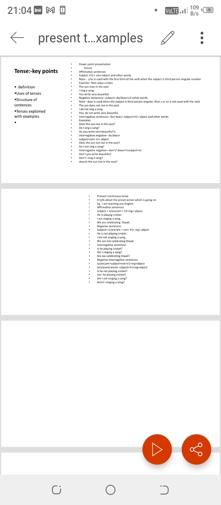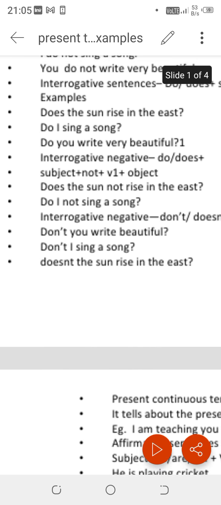when the subject is third person singular number, when the subject is singular and third person. You know, first person: I, we, us. Second person: you, yours. Third person: the person or the thing about which we are talking or people are talking. Ram, Mohan, this table, chair, fridge, Delhi, and any noun or pronoun about which some people are speaking, that is third person. If that third person is singular, then we write s or es to the first form of the verb. Okay, just say Ram writes a letter.